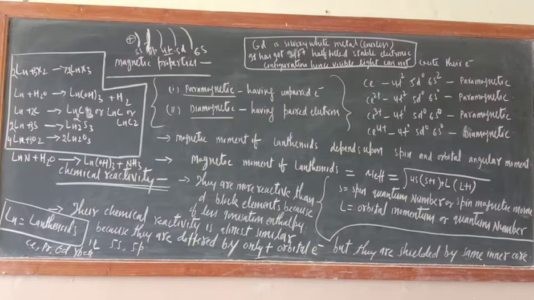Visible light is not having sufficient energy to excite their electron, and you know excitation of electron is necessary to form a colored compound. This is the only reason that it doesn't form colored compounds.